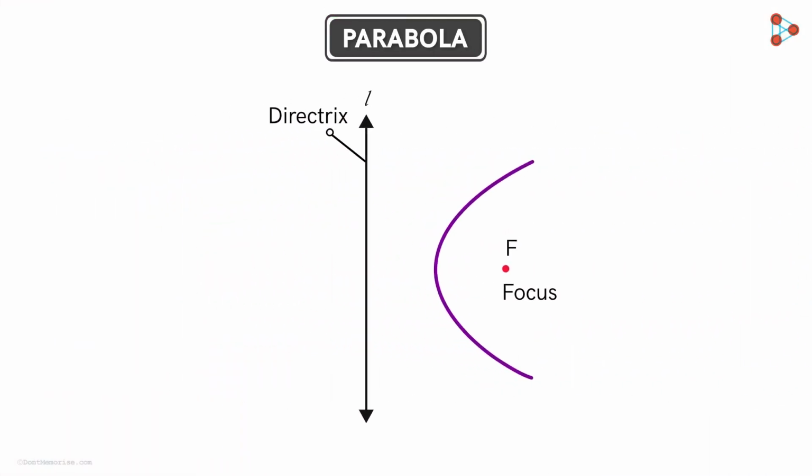Now consider one last thing. In this parabola, let's draw a line that's passing through the focus and is perpendicular to the directrix. Notice that the part of the parabola above the line is the mirror image of its part below this line. That is, the parabola is symmetric about this line. This line for a parabola is called its axis, and the point where the parabola intersects the axis is called its vertex. Note that the distance of the vertex from the directrix is the same as its distance from the focus.